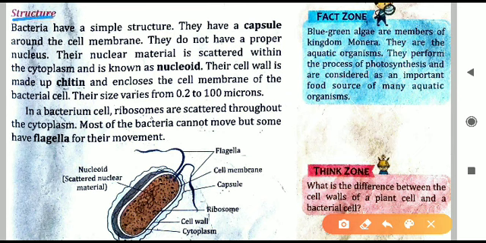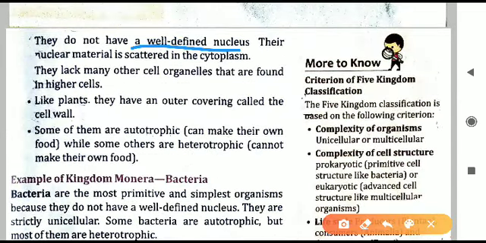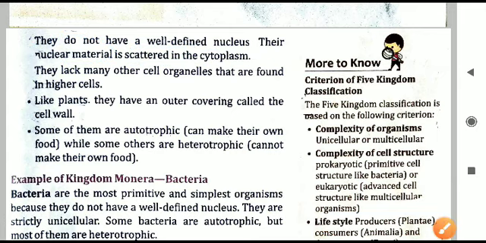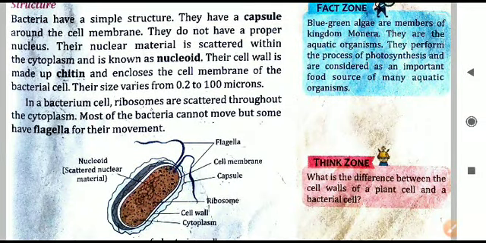Bacteria have a rather simple structure. They have a capsule around the cell membrane. Outside is the capsule. Inside that, what is there? Inside the cell, the nucleoid is there. That means the nucleus is scattered. I told you in the first point, that they do not have a well-defined nucleus and the nuclear material is scattered. In the properties of the kingdom Monera, we have seen this already. The same thing is repeated here.